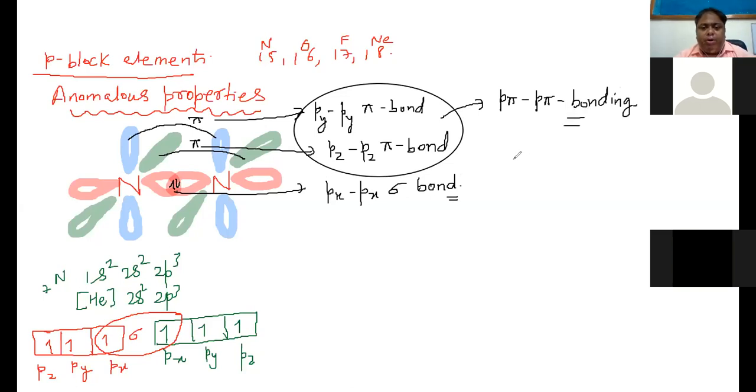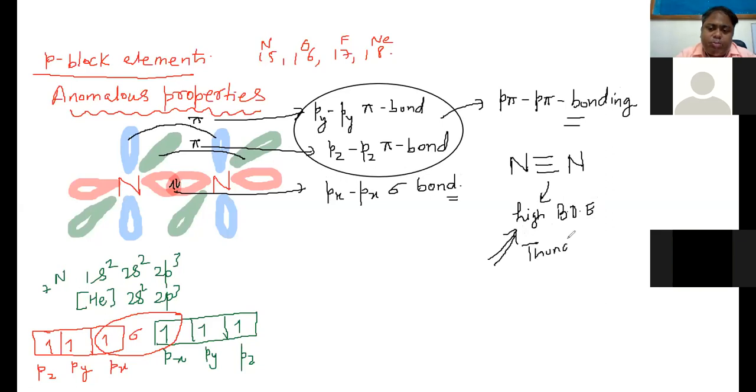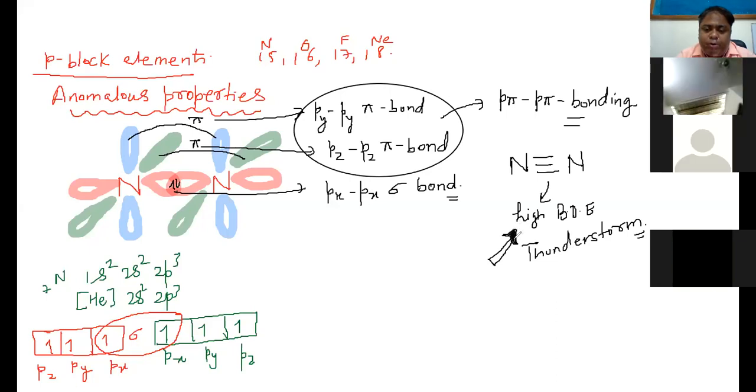Owing to this p-pi bonding, the bond strength of nitrogen and nitrogen is so strong that it behaves like an inert gas. It has very high bond dissociation energy. How high? It requires a thunderstorm to break. And then only nitrites and nitrates are formed and they are absorbed in the soil, and then plants take them and convert them into protein. Proteins are consumed by animals, and animals give out nitrogenous waste, and those nitrogenous wastes are further decomposed by microbes to form nitrogen gas. The whole cycle takes place.